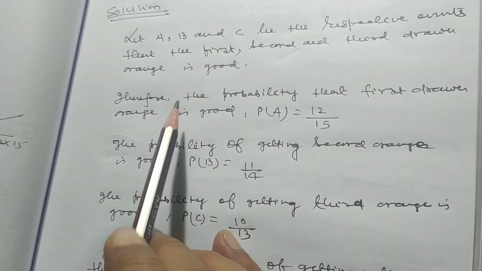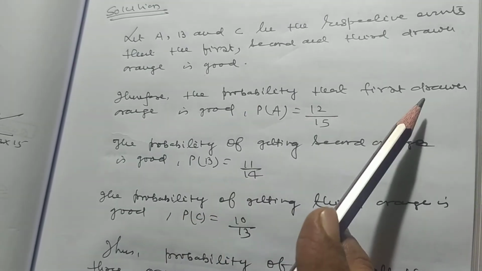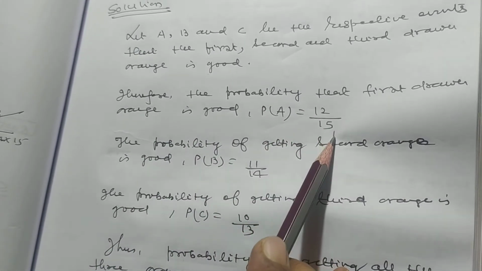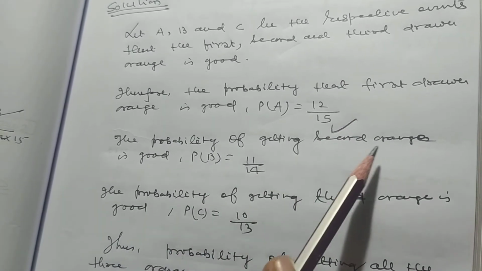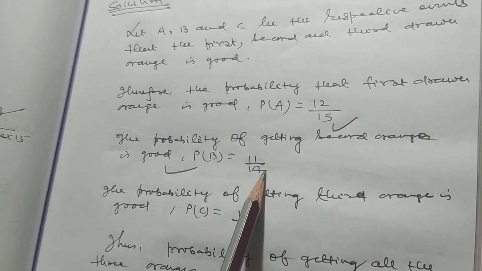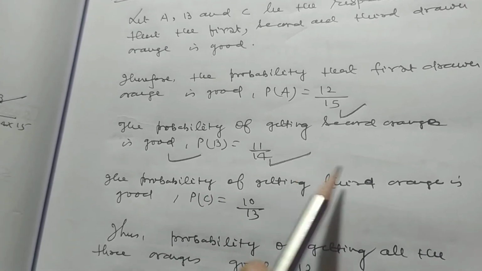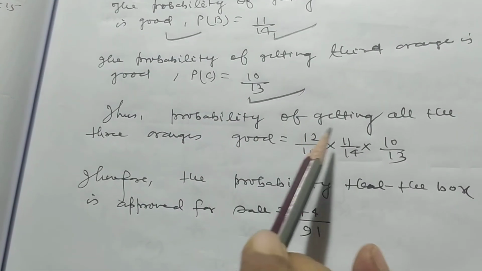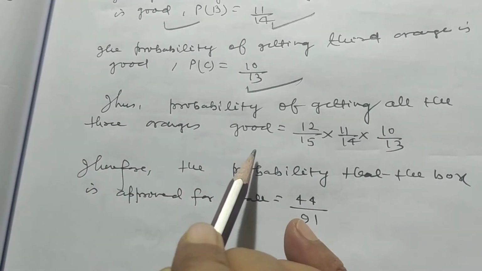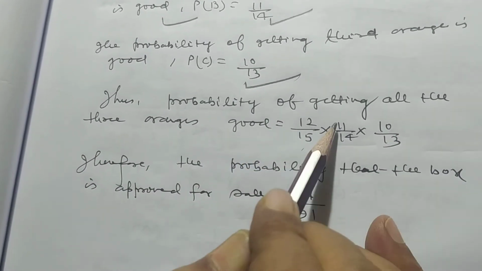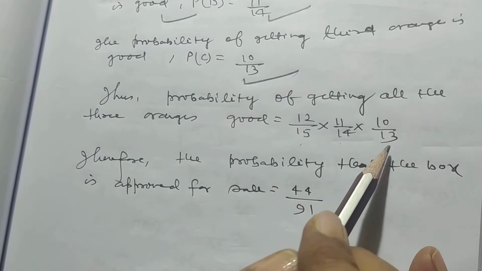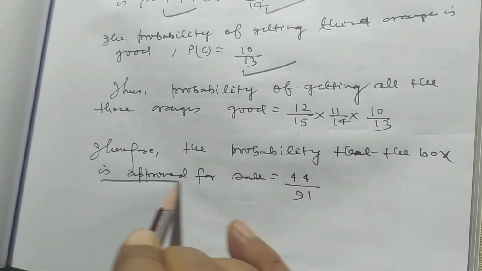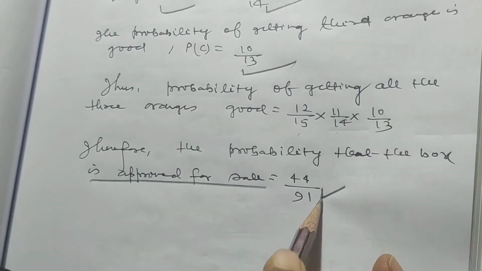Let A, B and C be the respective events that the first, second and third drawn orange is good. Therefore, the probability that the first drawn orange is good is probability of A, that is 12 by 15. Probability of the second orange being good is 11 by 14. Probability of the third orange being good is 10 by 13. Therefore, the probability of all three oranges being good is 12 by 15 into 11 by 14 into 10 by 13, so the probability that the box is approved for sale is 44 by 91.